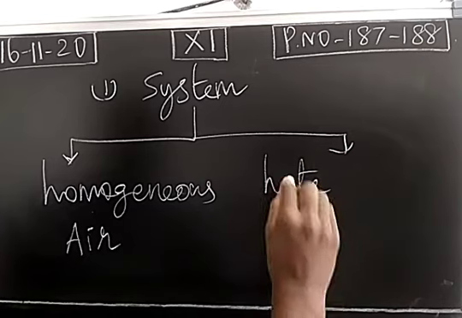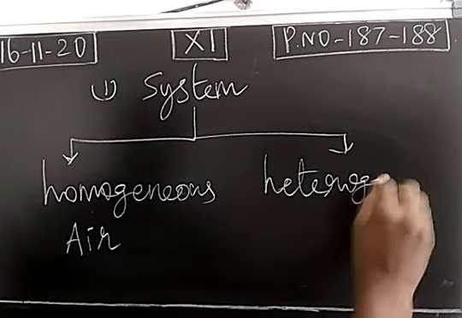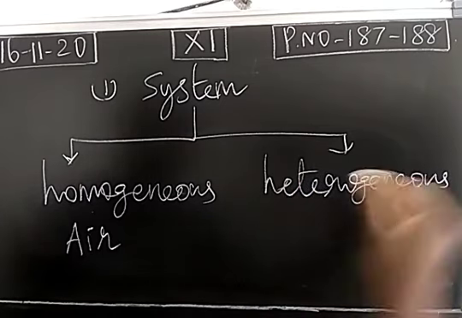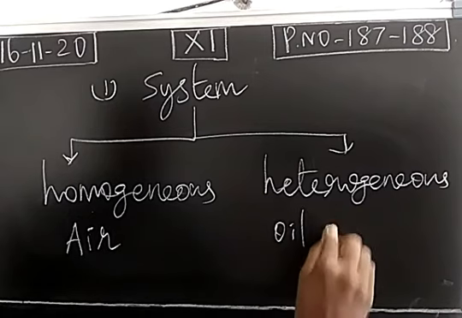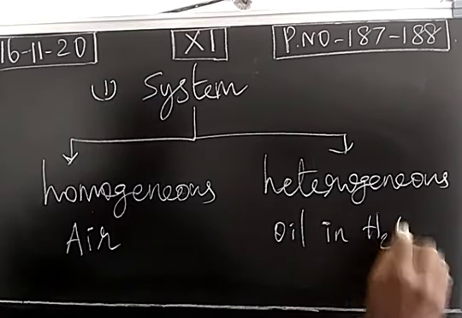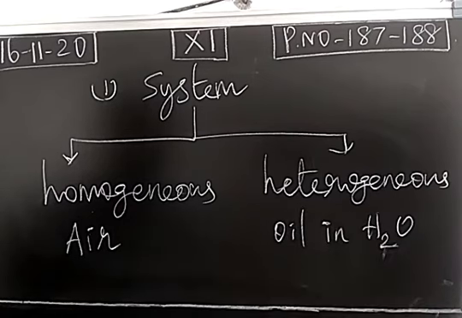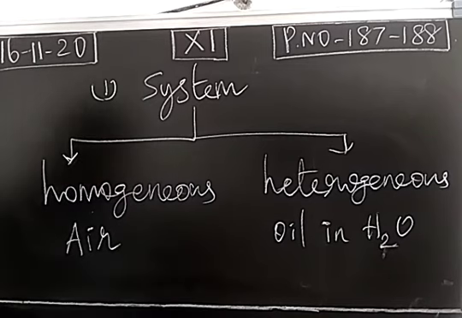Another one is heterogeneous. Take oil in water. Add some quantity of oil in water. How many layers will be formed? There will be 2 layers. So these two are immiscible liquids. Alcohol and water, both are miscible liquids, so we get a homogeneous mixture called a solution.